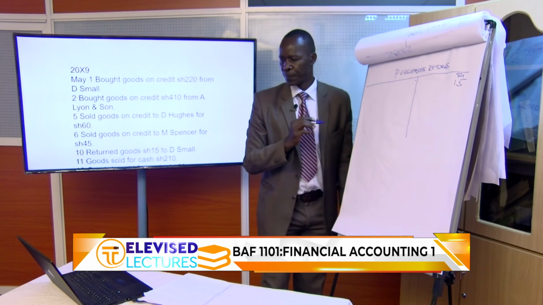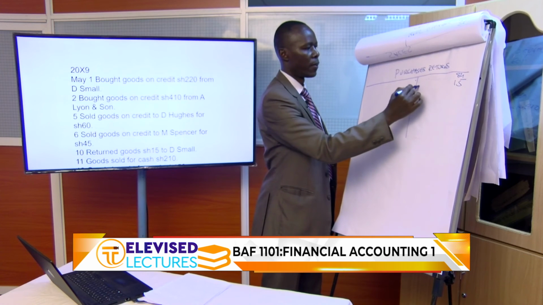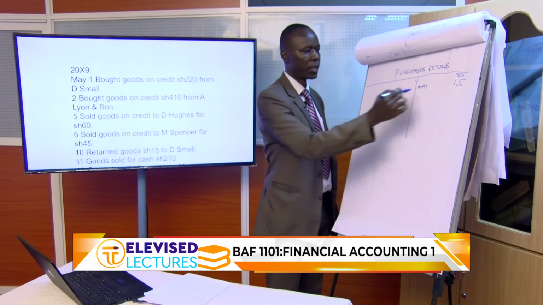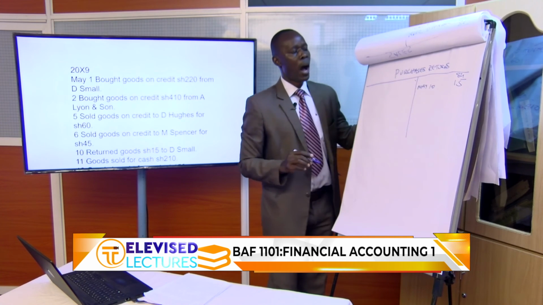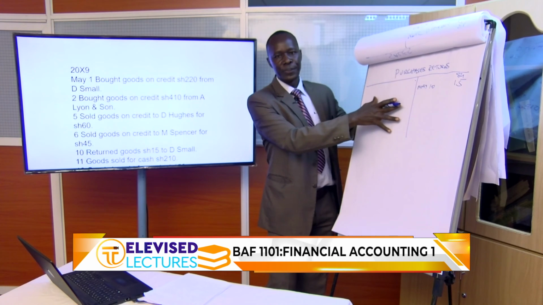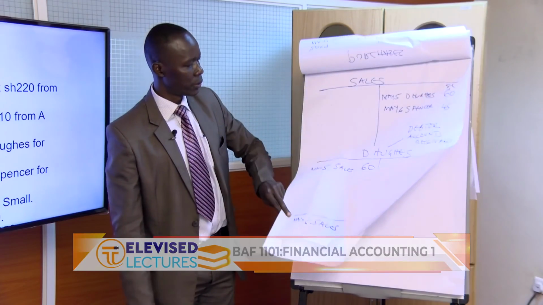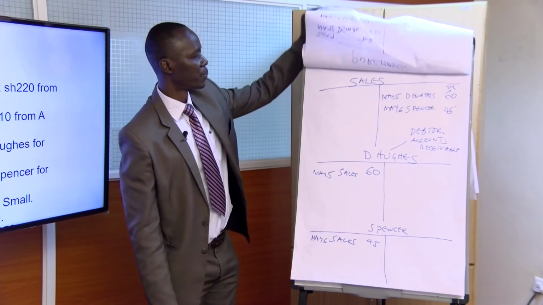On which day? On 10th, May. Is it June or May? May 10th. How do we complete this double entry? Go to this small account. I think we have it somewhere.